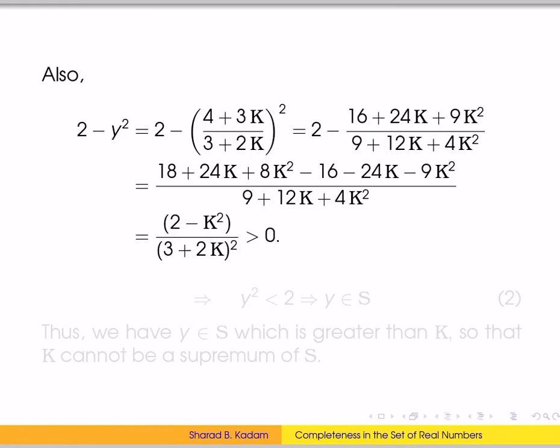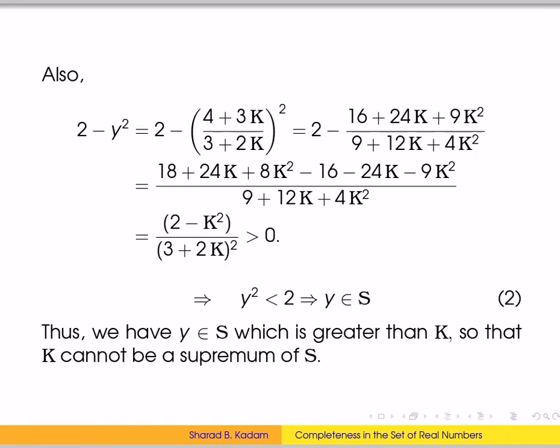So 2 minus y square is greater than 0. This implies y square is less than 2. So y is greater than 0 and y square is less than 2, which means y is in the set S. So we have shown that y is in the set S and is greater than k. So k cannot be a supremum of the set S.